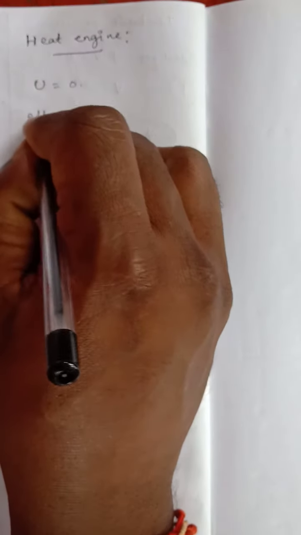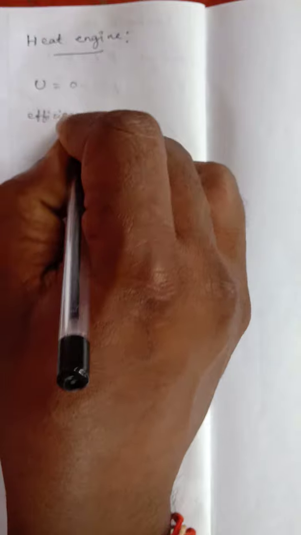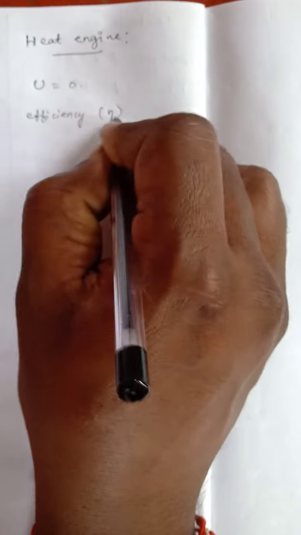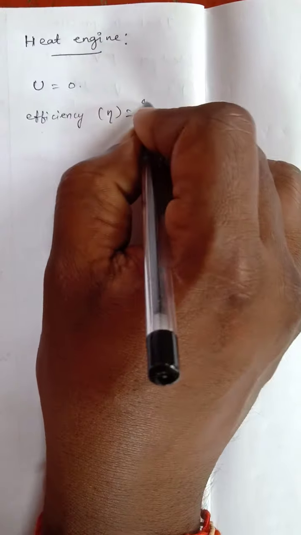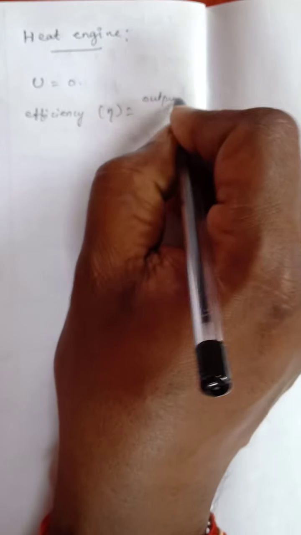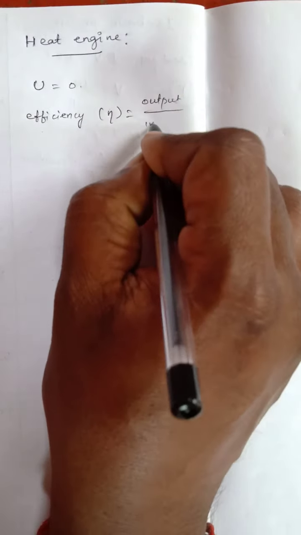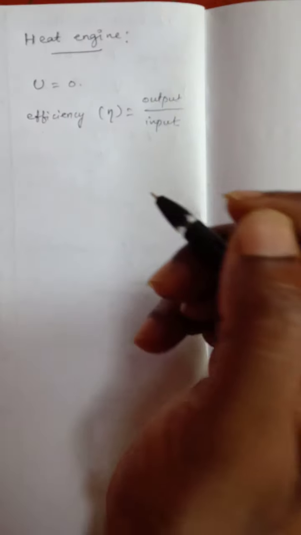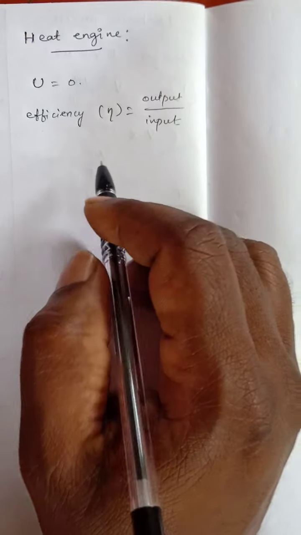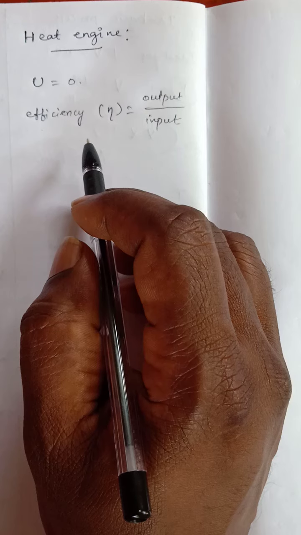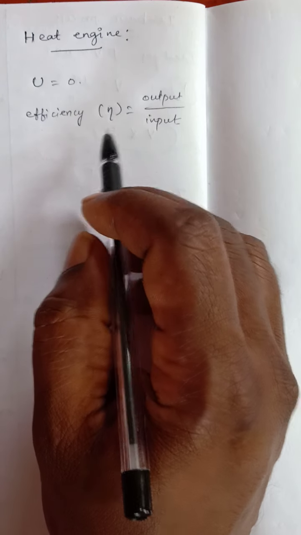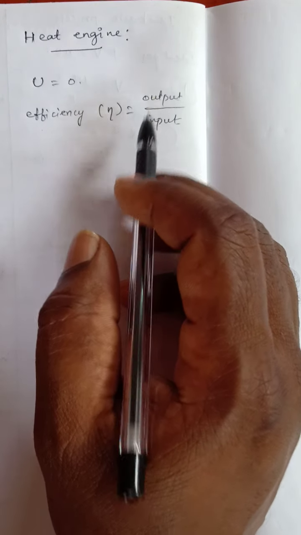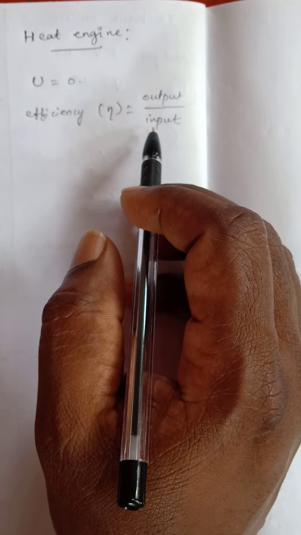Efficiency means the gain. Its symbol is eta, and its formula is output by input. Output by input is the meaning of efficiency of the heat engine. Efficiency is defined as the ratio of the work done, which is the output, to the heat absorbed as the input in one cycle.